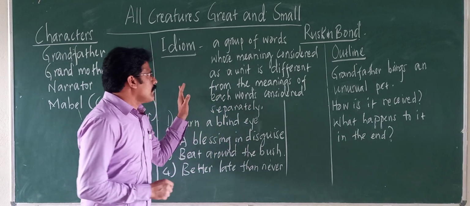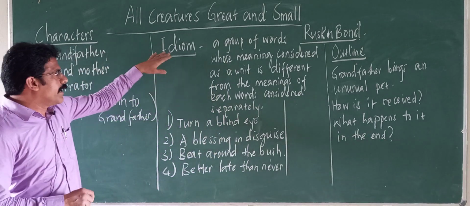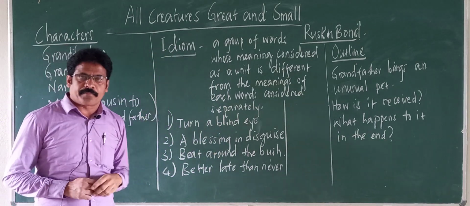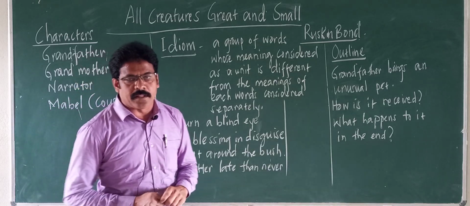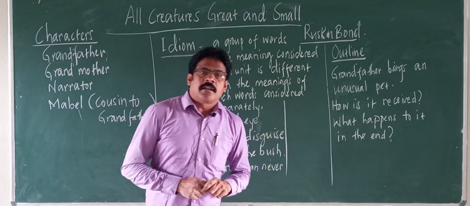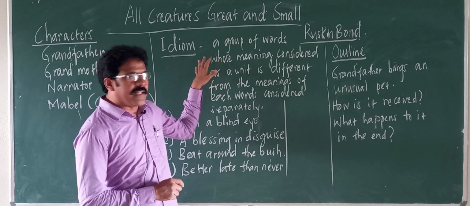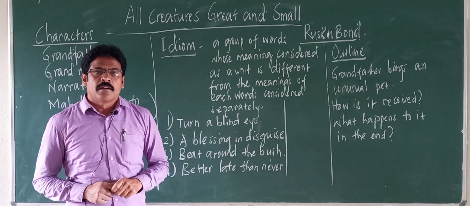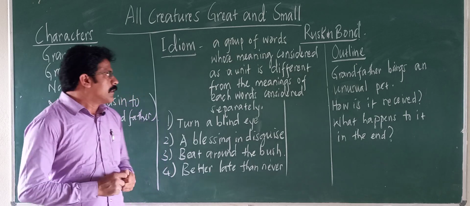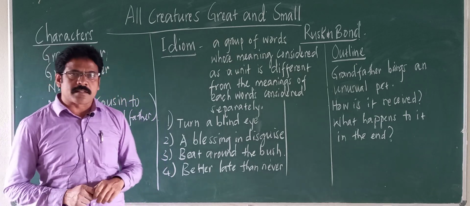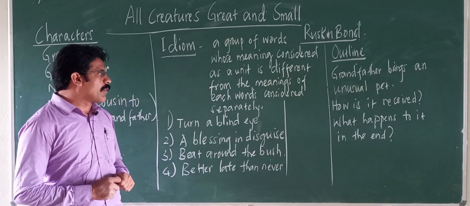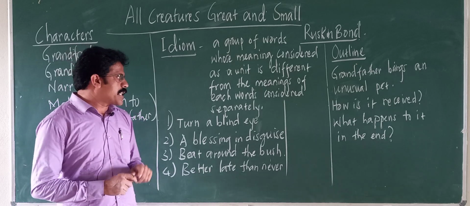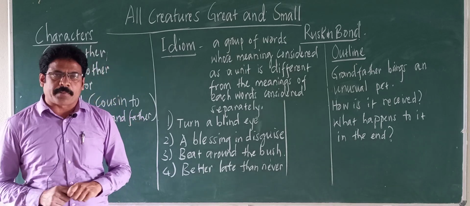And there are some idioms used in this story. The definition of idiom goes like this: a group of words whose meaning considered as a unit is different from the meanings of words, each word considered separately.